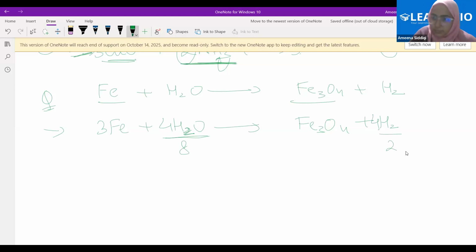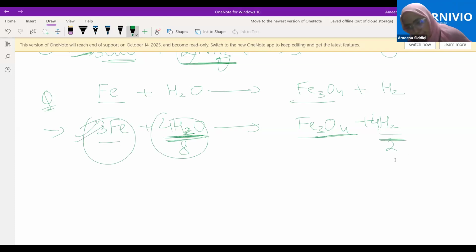Now see, are oxygen and iron balanced because of the balancing of hydrogen? No. What is it that we need to do? Why is it not balanced now? But it is balanced. See, 3 atoms of iron here, 3 atoms of iron here. How many atoms of oxygen here? 4. How many atoms of oxygen here? 4. How many atoms of hydrogen here? 8. How many atoms of hydrogen here? 8. It is a balanced chemical equation.